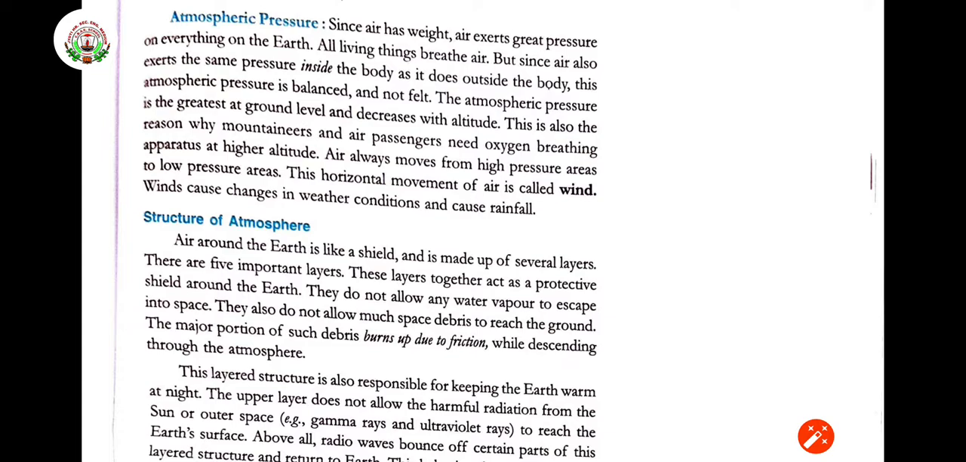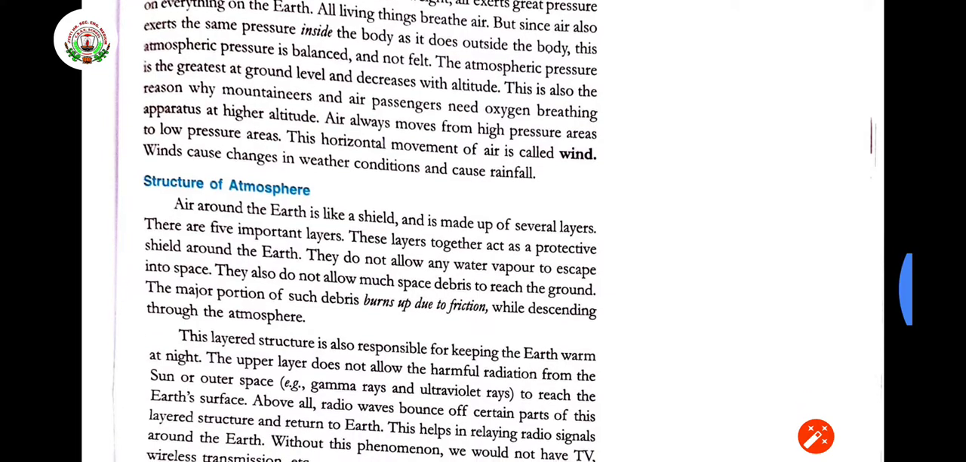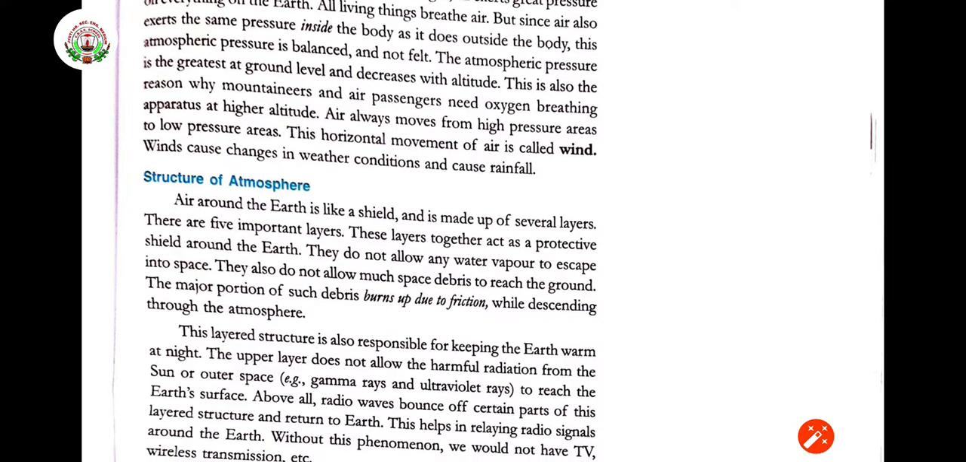Air always moves from high pressure areas to low pressure areas. Now, this horizontal movement of air is called wind. Wind causes changes in weather condition and causes rainfall also. So, horizontal movement of air is called wind.